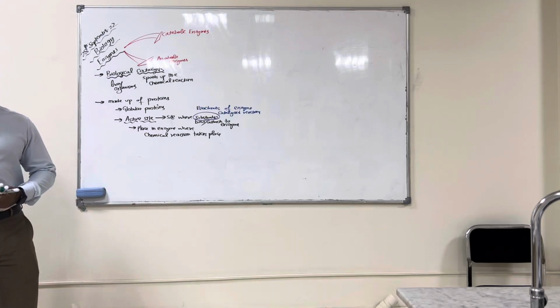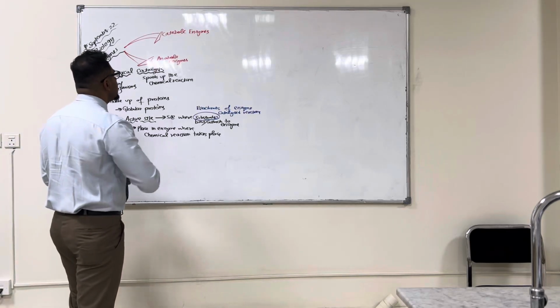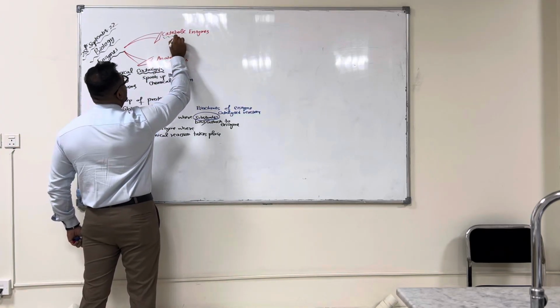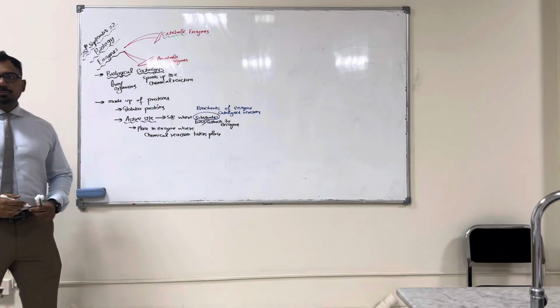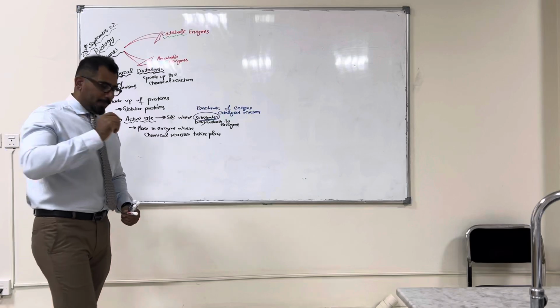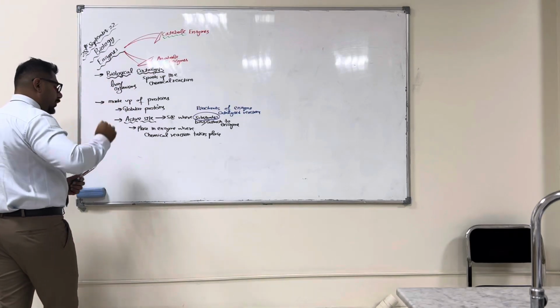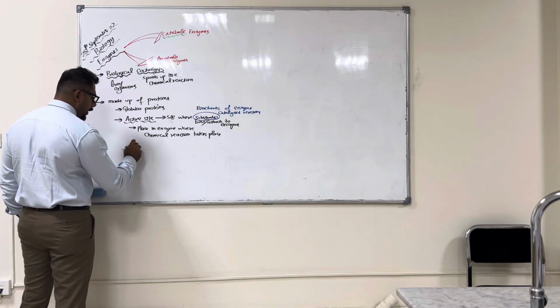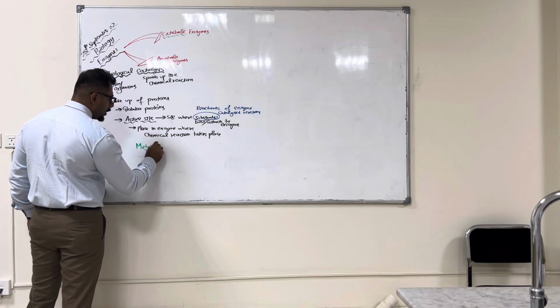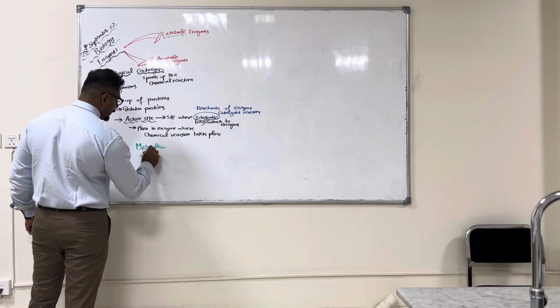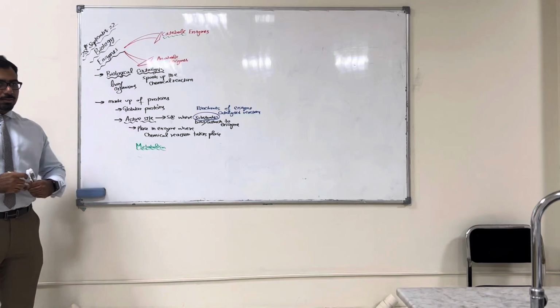Now the next question is, what is the meaning of catabolic and what is the meaning of anabolic? For that purpose, we need to understand one thing. We already know the word metabolism. Now what is metabolism? Who will tell me? Overall chemical reactions inside the body.